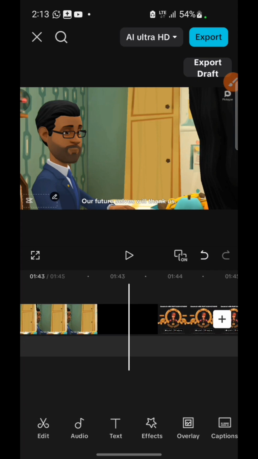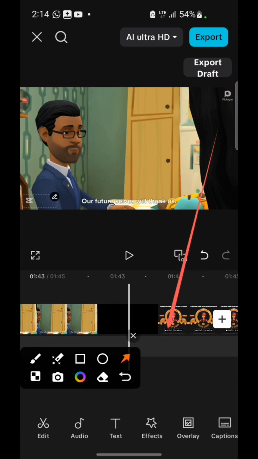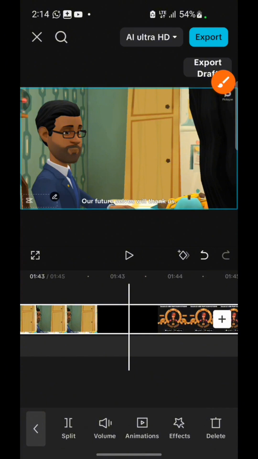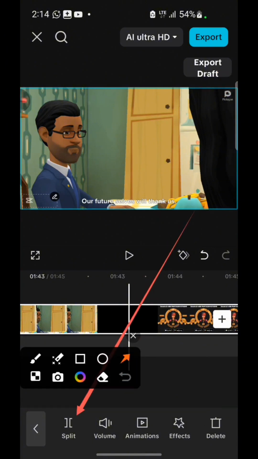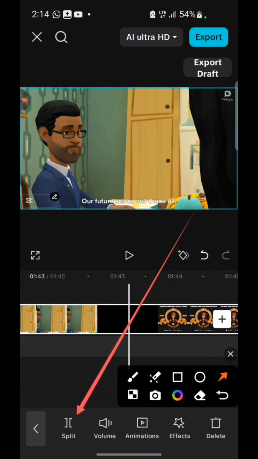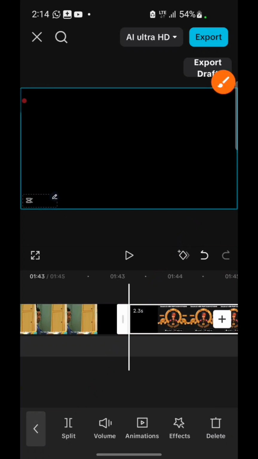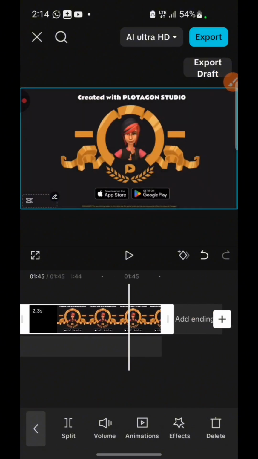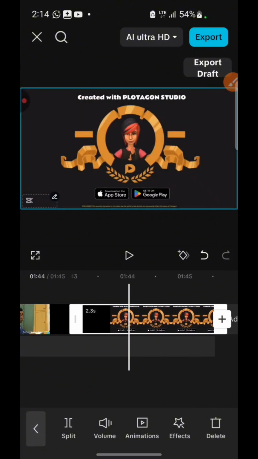Once you are there, click on the video itself, and once you click on the video, you are going to see Split, this Split right there. Just click on Split, and it's going to split that part. You can see this is the one we don't want, this Plotagon watermark.